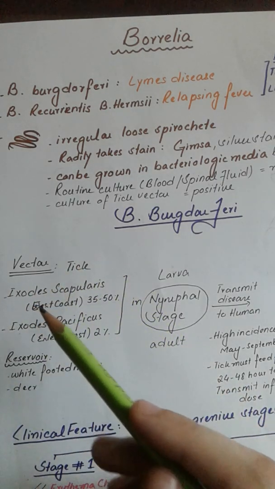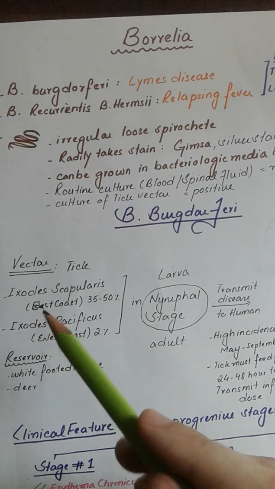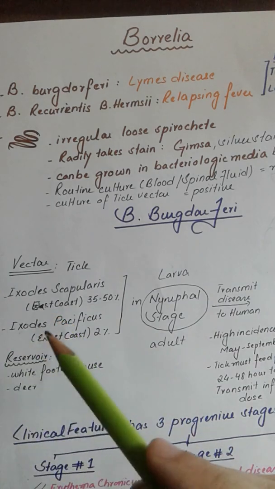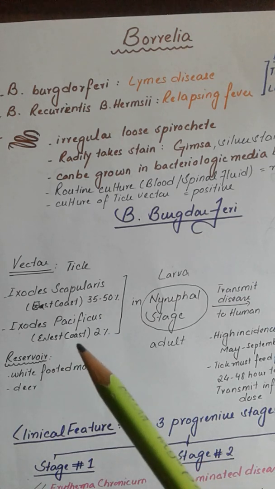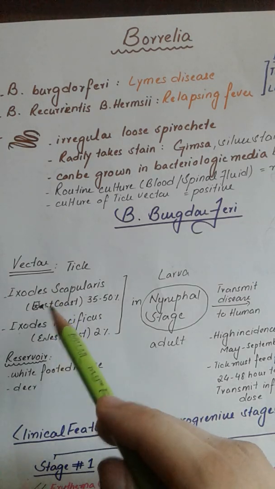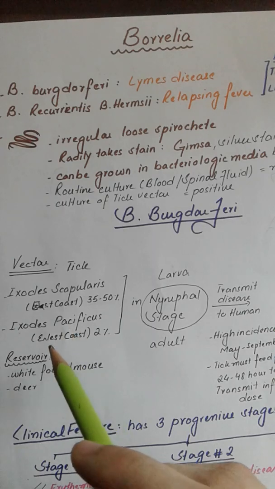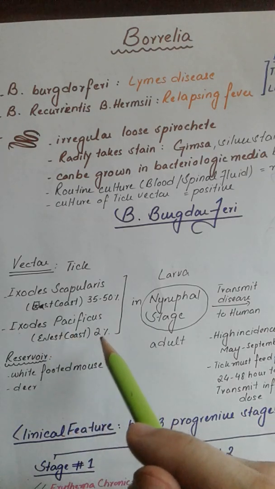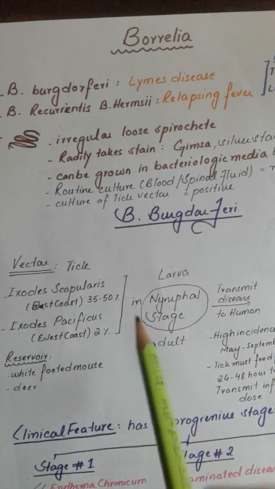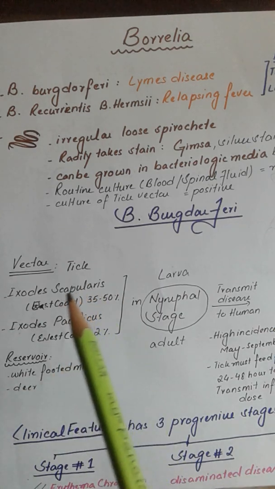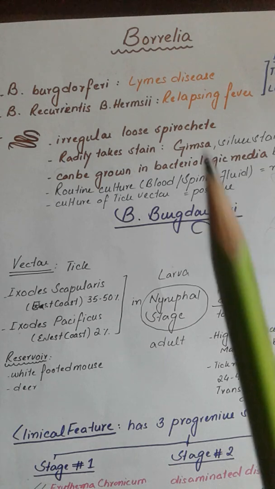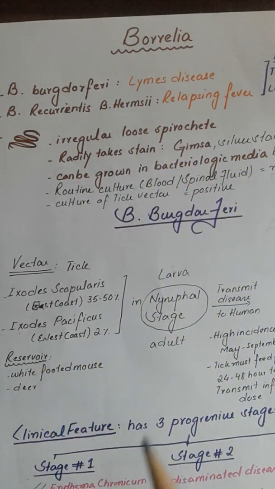This tick is mostly present in the US across the east coast, whereas the other tick, Ixodes pacificus, is present across the west coast, and it is present about 2% of the time. So the east coast is more prone to Lyme disease than the west coast.